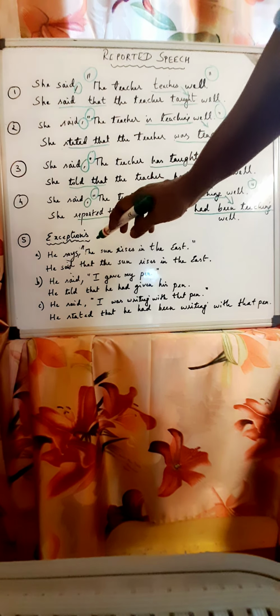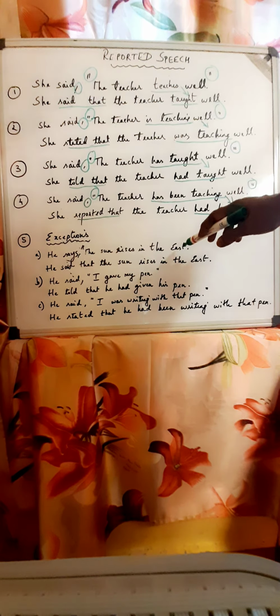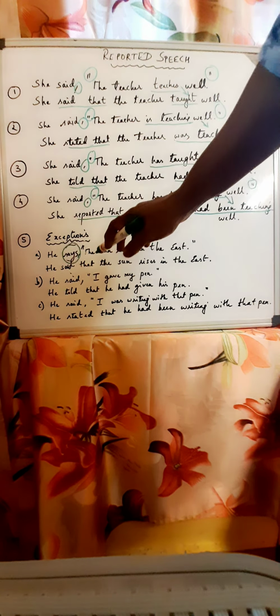Now look at the exceptions that we have. The first exception, he says, the sun rises in the east. Okay, look at the reporting verb out here. He says. Do you observe the difference in the reporting verb? Says is in the present tense. The sun rises in the east.